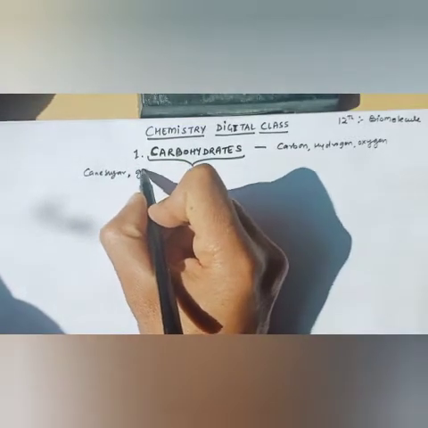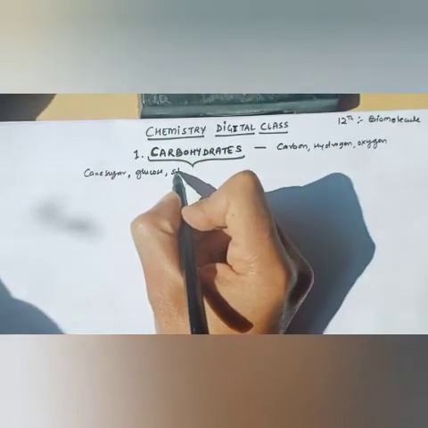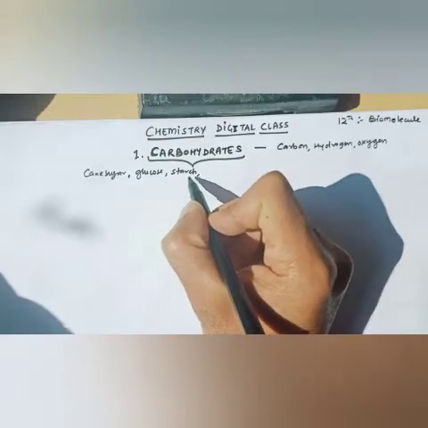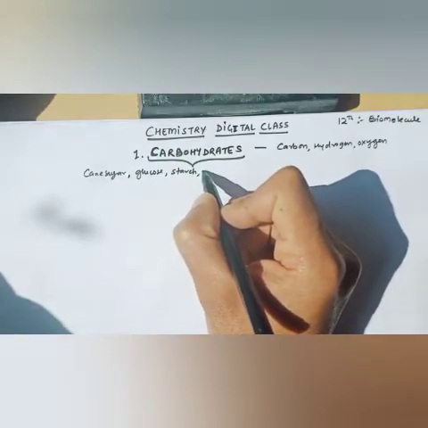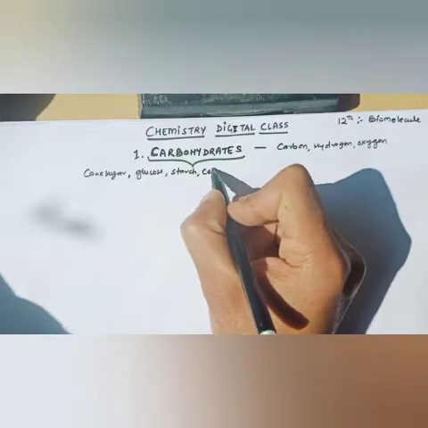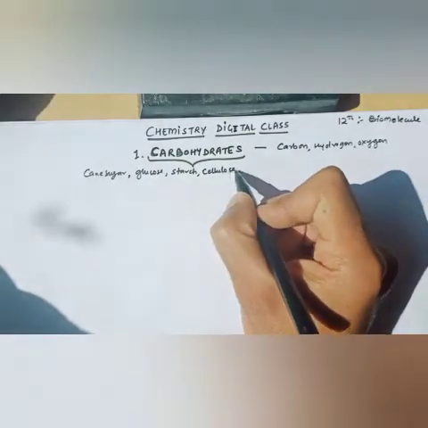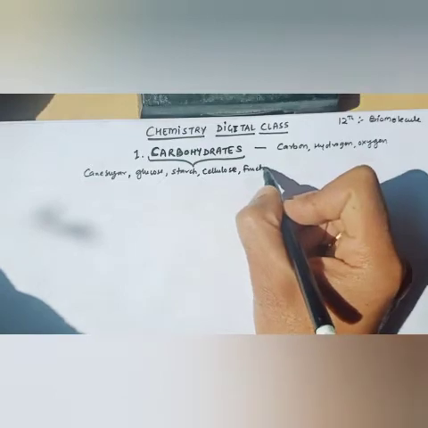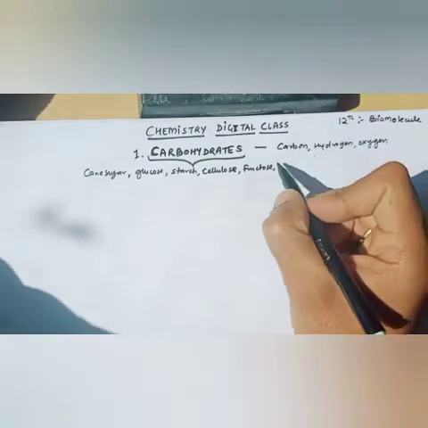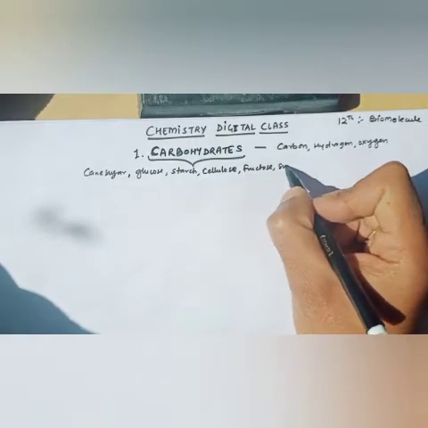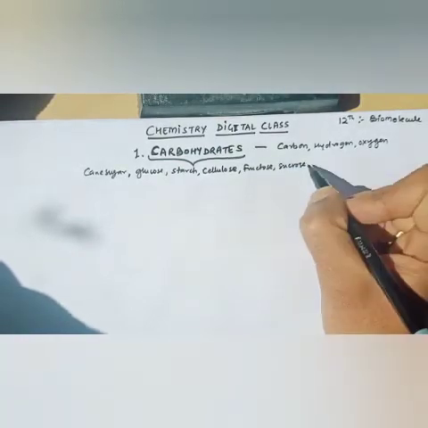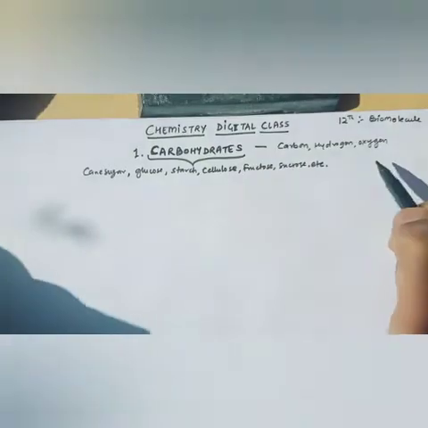If I write glucose, starch (potato, rice come under starch), cellulose, then fructose. Fructose is also like glucose, only with a different ring. Then sucrose. These are some of the examples of carbohydrates.